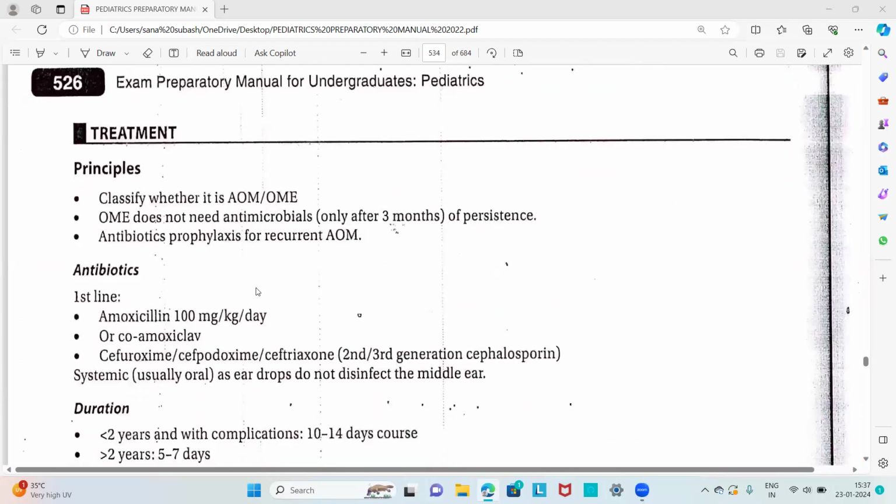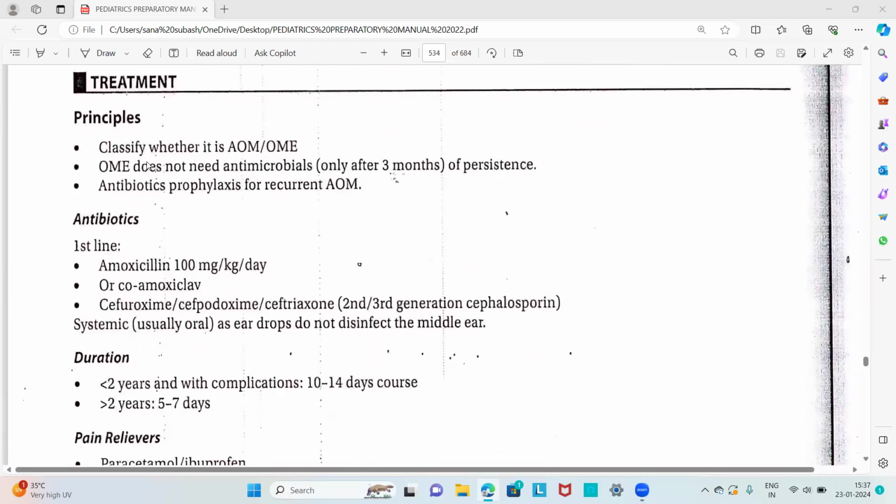So about the treatment, the principle of treatment is to first classify whether it is acute otitis media or only otitis media with effusion, that is, without symptoms.